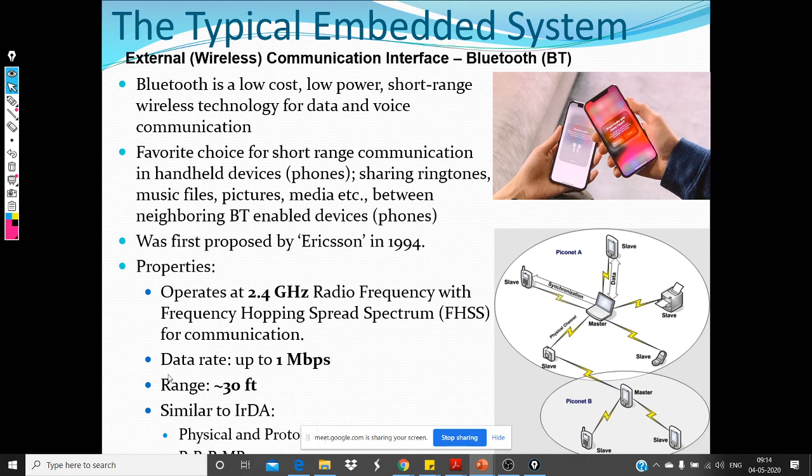The data rate is up to 1 Mbps. It's not too bad, it's actually a decent data rate, and the range is 30 feet. And yeah, I think we can always relate to Bluetooth, right?